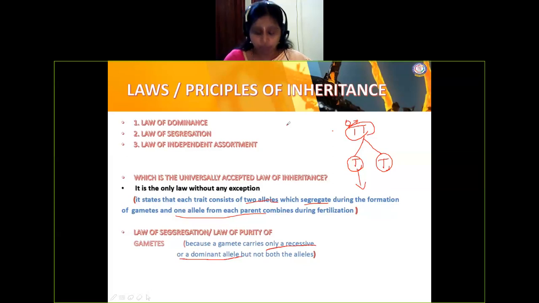The same if I take two different alleles, a heterozygous condition, capital T and small t: capital T in one gamete and small t in another gamete. That's what they are saying here. A gamete carries only a recessive or a dominant allele, but not both. Only one will be carried.